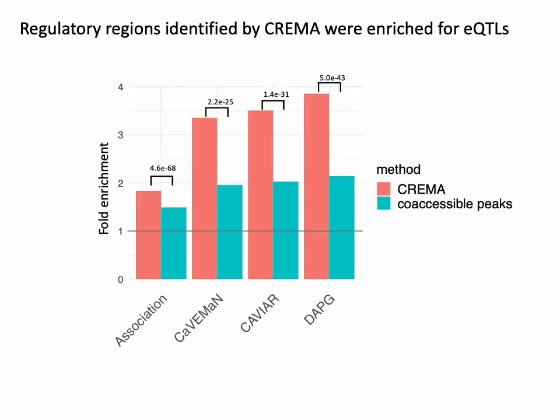We first evaluated CREMA's identification of distal regulatory regions by checking the enrichment of eQTLs, because eQTLs indicate locations on chromatin that might affect gene expression. We checked not only statistically associated eQTLs, but also fine-mapped eQTLs from 3 fine-mapping methods. In all cases, CREMA shows enrichment of eQTLs compared to a baseline method that only uses co-accessibility analysis from the ATAC modality.